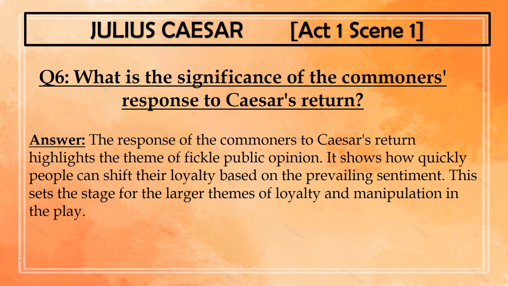Now, just as you were previously asked what is the significance or importance of Act 1, Scene 1 of the play, you can also be asked a question, what is the significance or importance of the commoners' response to Caesar's return? You can answer it as, the response of the commoners to Caesar's return highlights the theme of fickle public opinion. It is very weak, it is feeble, it does not have a very strong standpoint. It shows how quickly people can shift their loyalty based on the prevailing sentiment. This sets the stage for the larger themes of loyalty and manipulation in the play.